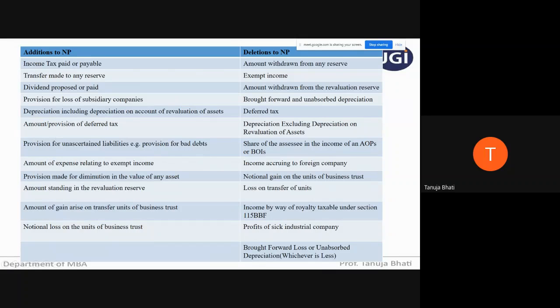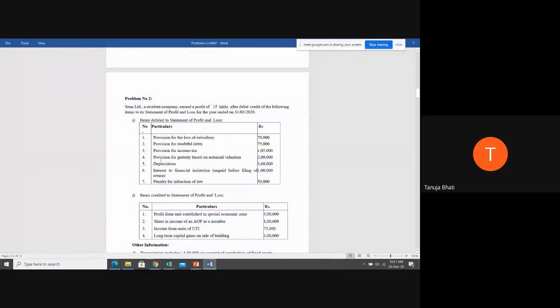You have to not add it to the net profit. But provision for unascertained liability has to be added back. Now this is based on actual valuation. So you know that your gratuity is going to be 2 lakh rupees. So you have to ignore it or you have to consider it in the addition of net profit, students?